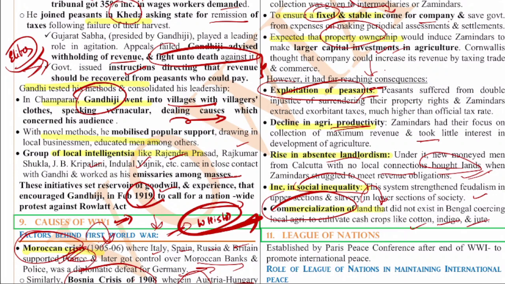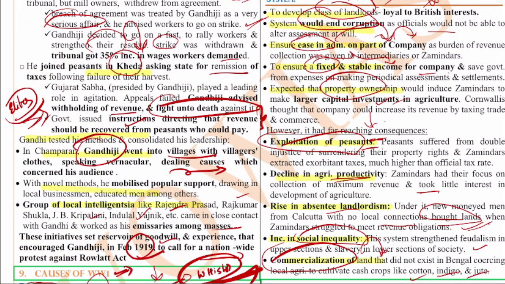So the main causes, if you see here, why this system was introduced: first thing is that there have to be loyalists to the British. Second thing is to reduce corruption. Third reason is stable income. Fourth reason is capital investment.